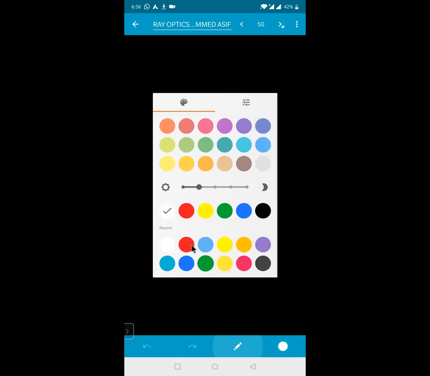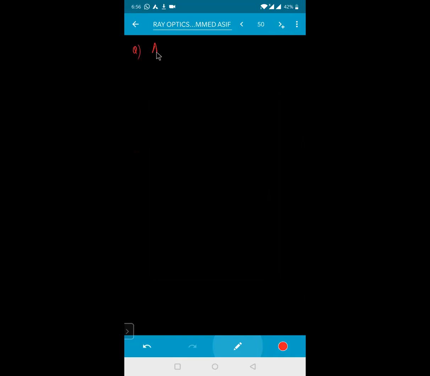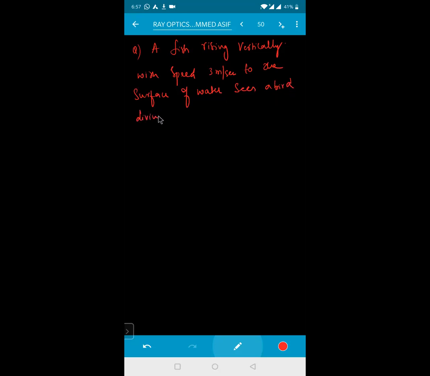One more question, beta. A fish rising vertically with speed 3 meter per second to the surface of water sees a bird diving vertically downwards with a speed 9 meter per second.